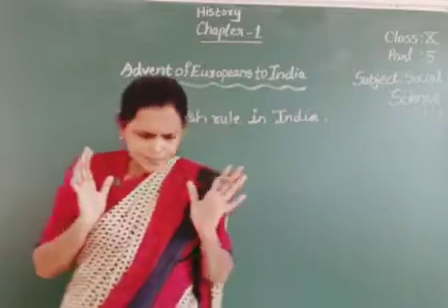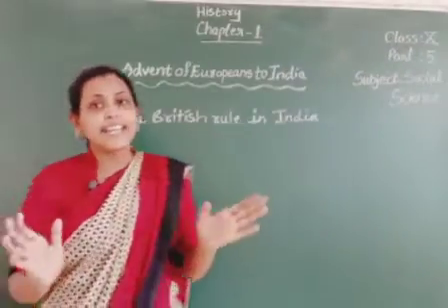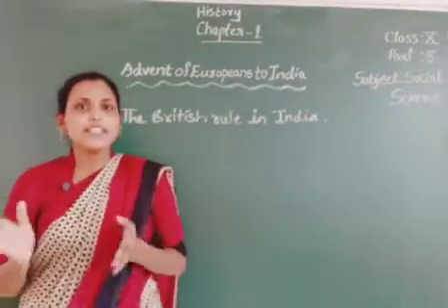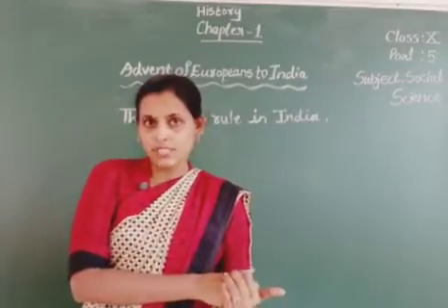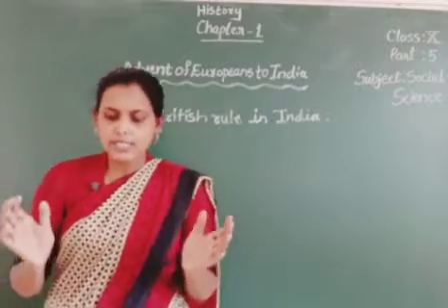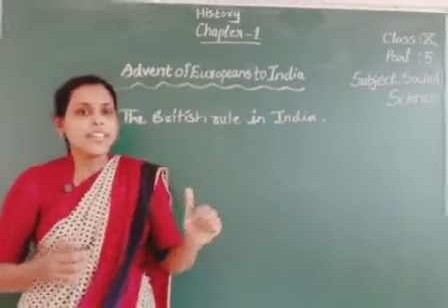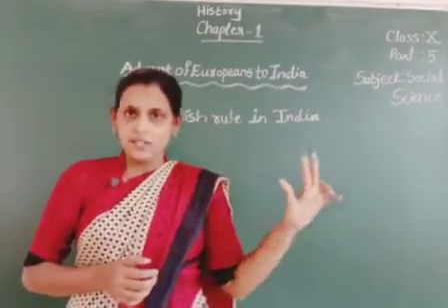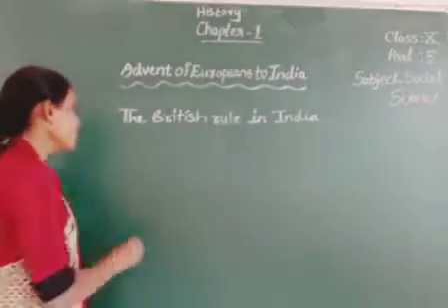Children, here the British rule in India. So after gaining political control over South India, now the British turned their attention towards the Bengal province. By the 18th century, children, the Bengal province had achieved tremendous growth in the field of agriculture, commerce and trade. So Bengal was considered a rich province.